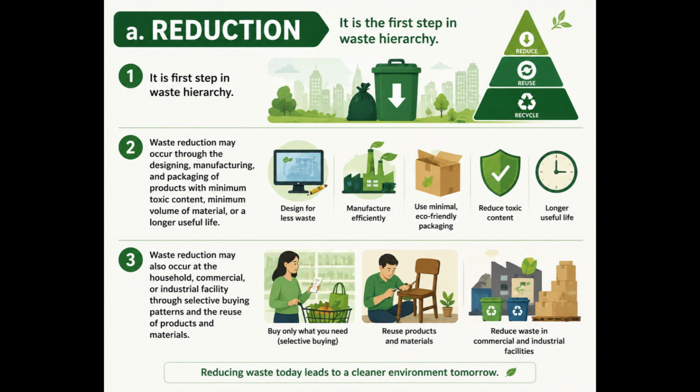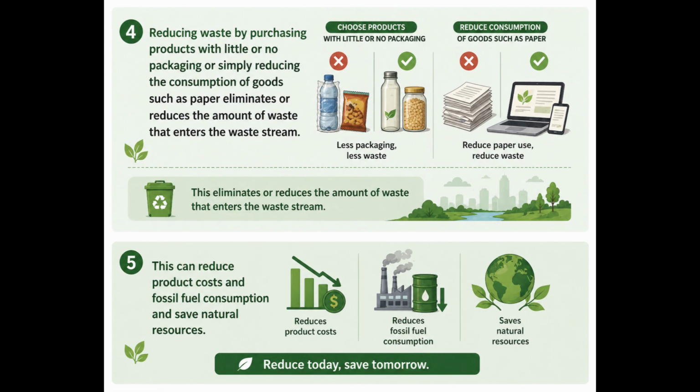A. Reduction. 1. It is the first step in the waste hierarchy. 2. Waste reduction may occur through the designing, manufacturing, and packaging of products with minimum toxic content, minimum volume of material, or a longer useful life. 3. Waste reduction may also occur at the household, commercial, or industrial facility through selective buying patterns and the reuse of products and materials. 4.